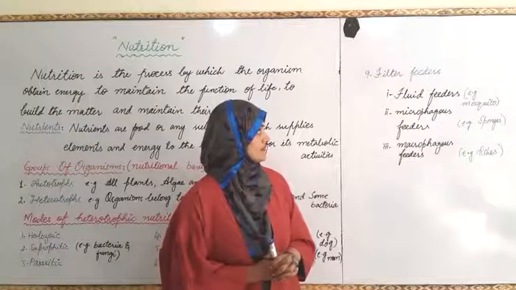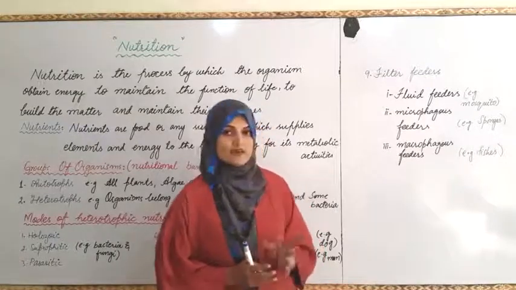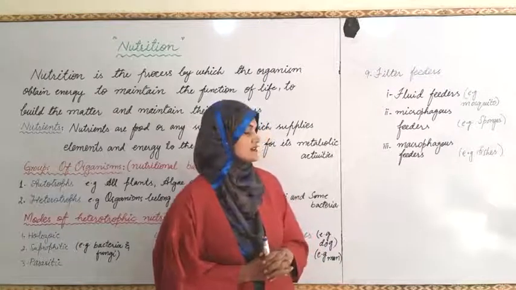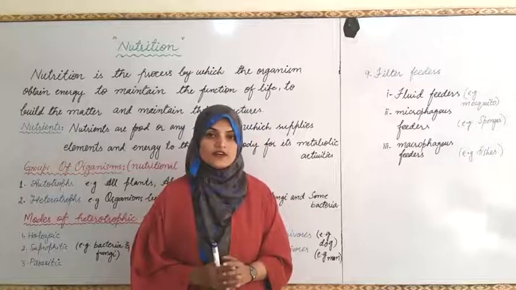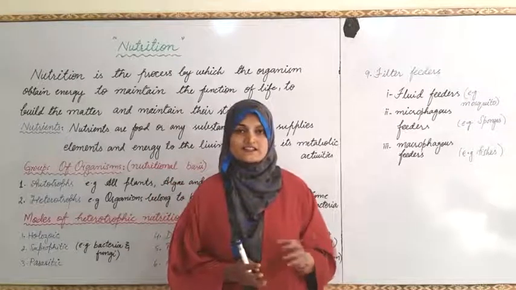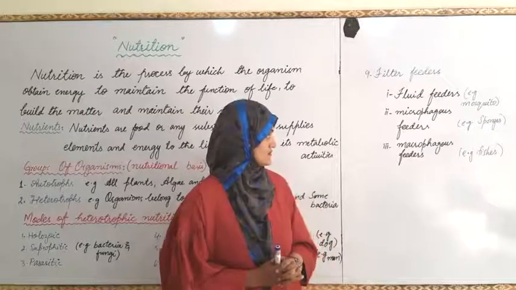Examples of microphage feeders are sponges or various types of nettles. While macrophage feeders are those feeders that get their food from large animals that are suspended in the water, like fishes.